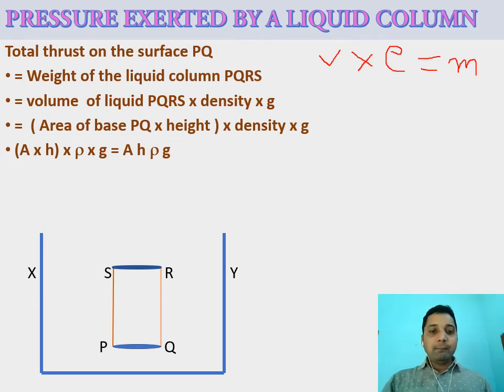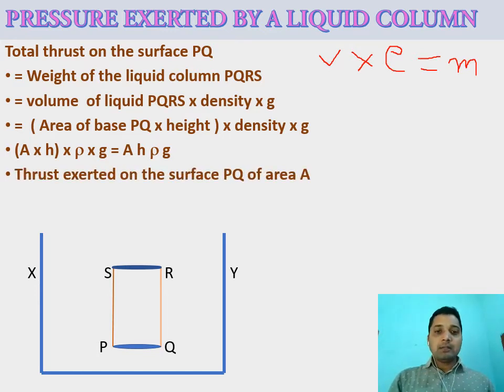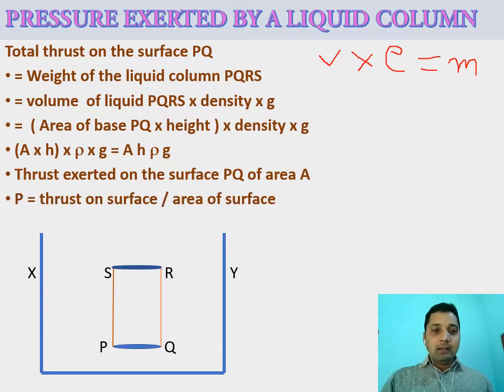But to find the pressure exerted on PQ, we take the total thrust by the surface area. So if you want to find the thrust exerted on the surface PQ of area A, or the pressure exerted on surface PQ, we get pressure equal to thrust on the surface by the area of the surface.